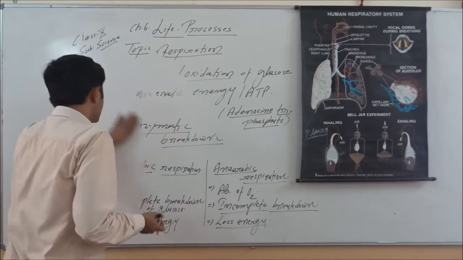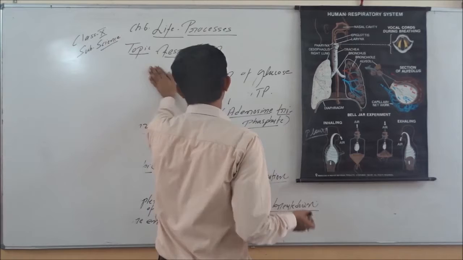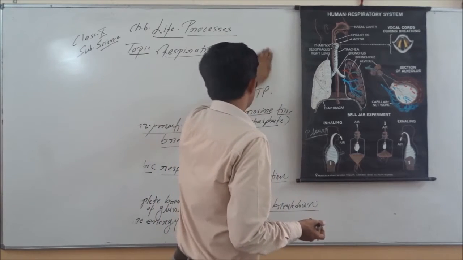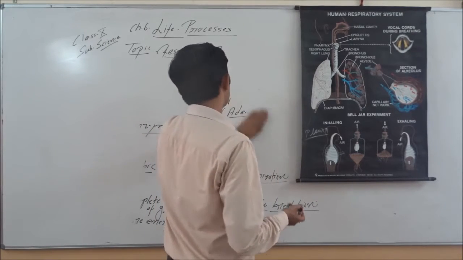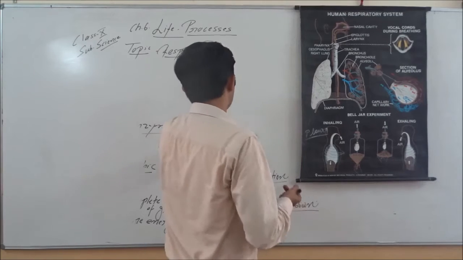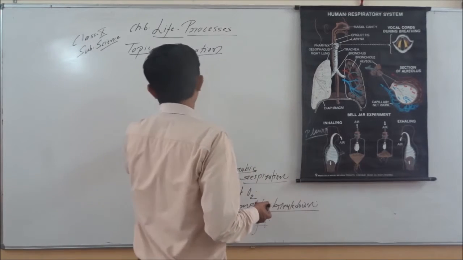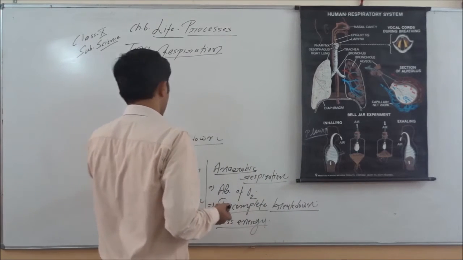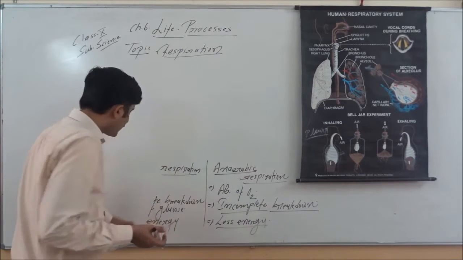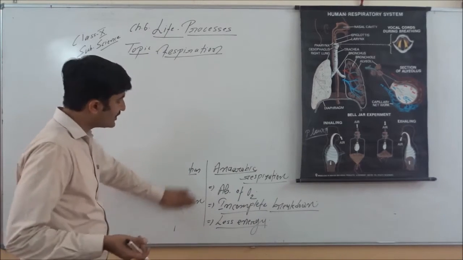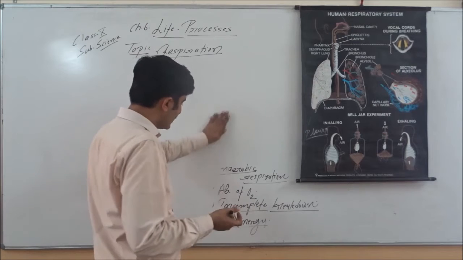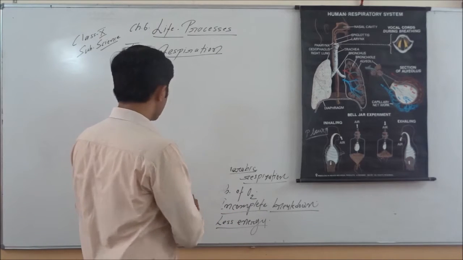Next, let's understand the role of oxygen, how we obtain the oxygen. We know that oxygen is obtained by the process called breathing, and different organisms carry out breathing or exchange of gases by different ways and means.